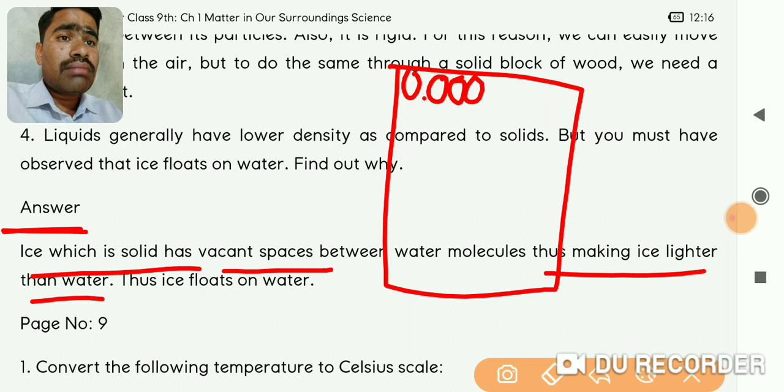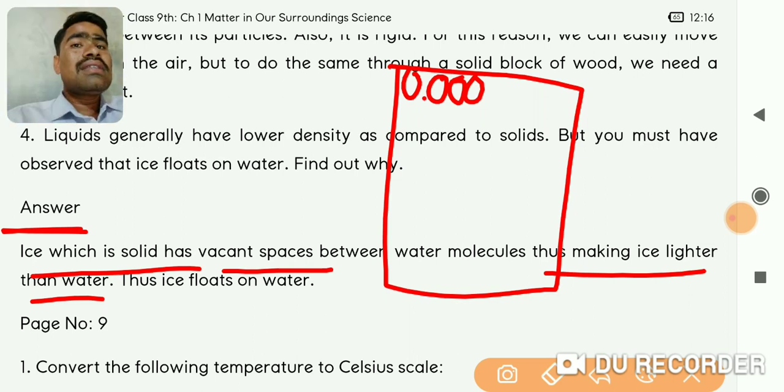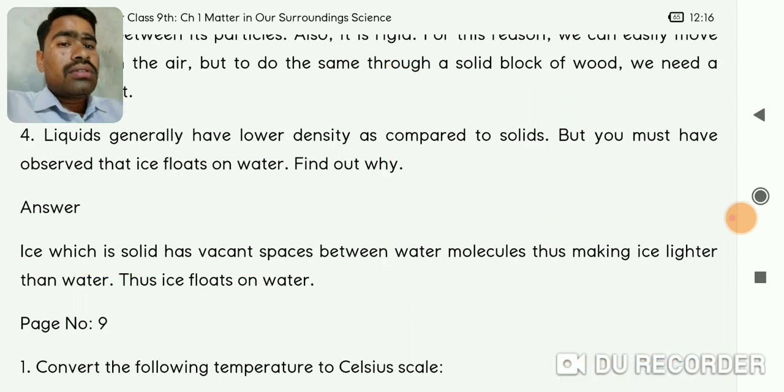The liquid form of water is closely packed, but ice in the solid state has vacant spaces, so less mass is occupied per unit volume, and that's why its density is lesser than the same amount of water.